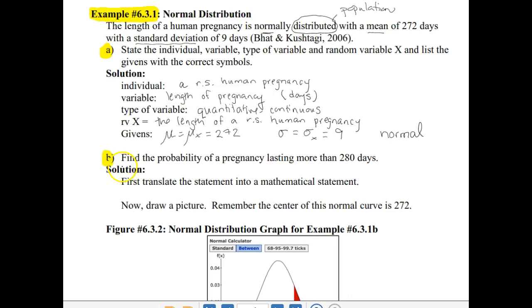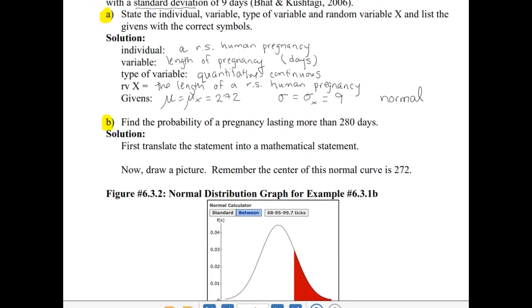So part B says to find the probability of a pregnancy lasting more than 280 days. The first thing we need to do is take this English statement and transform it into a mathematical statement. First off, we want the probability of something happening, so that's capital P in parentheses, which reads probability of.